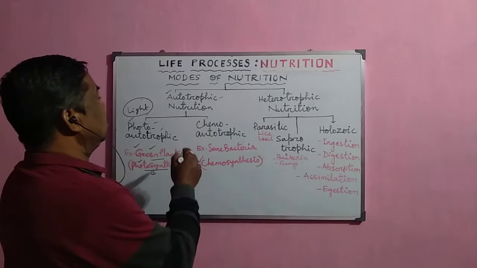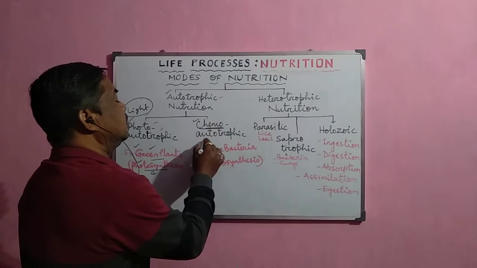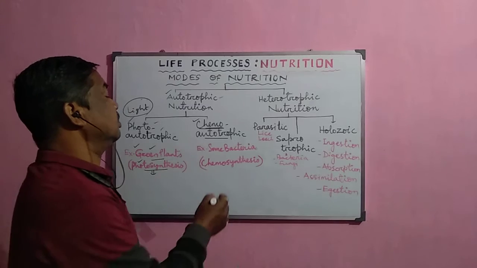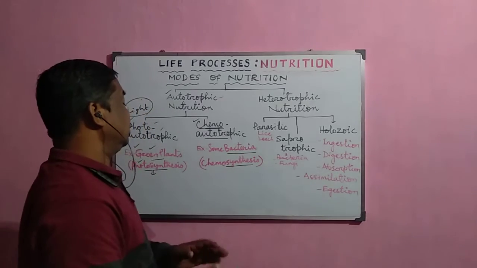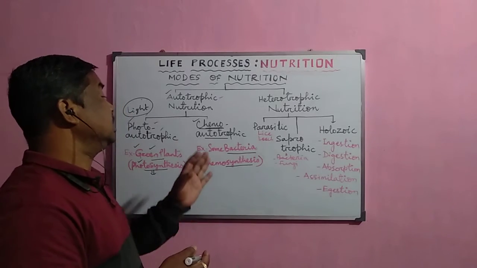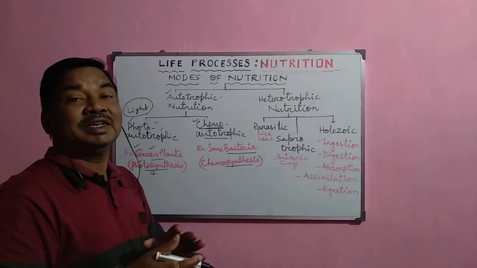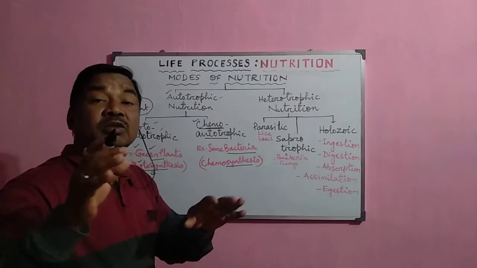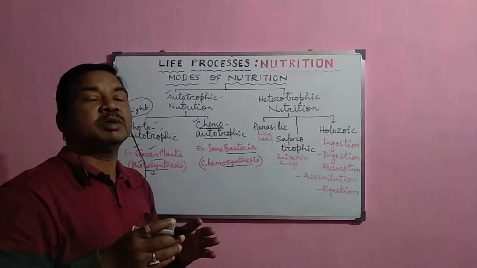Now, another autotrophic mode of nutrition is called chemoautotrophic mode of nutrition. In this process, some lower or simpler organisms like bacteria synthesize their own food material by using chemical energy, that is, the source of energy is a chemical reaction. There are some exothermic reactions. During these exothermic reactions, some energy is released.